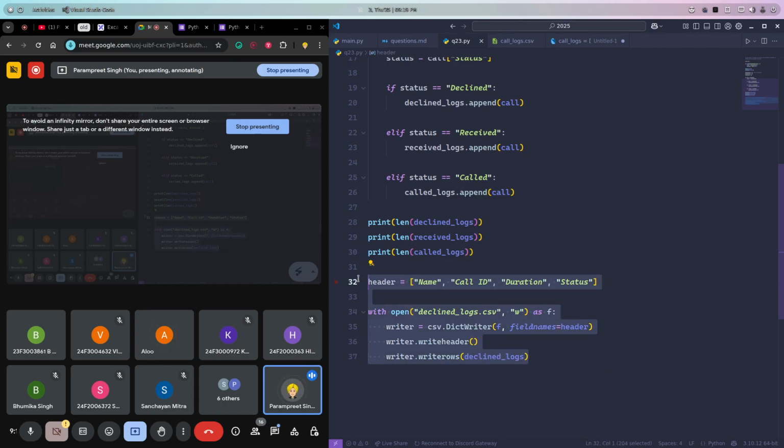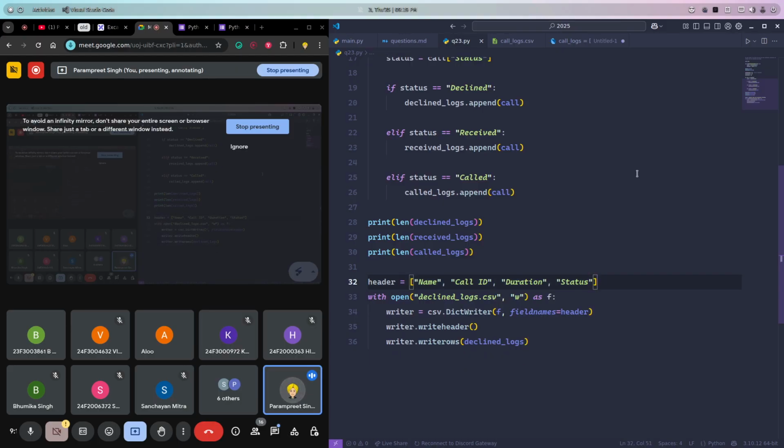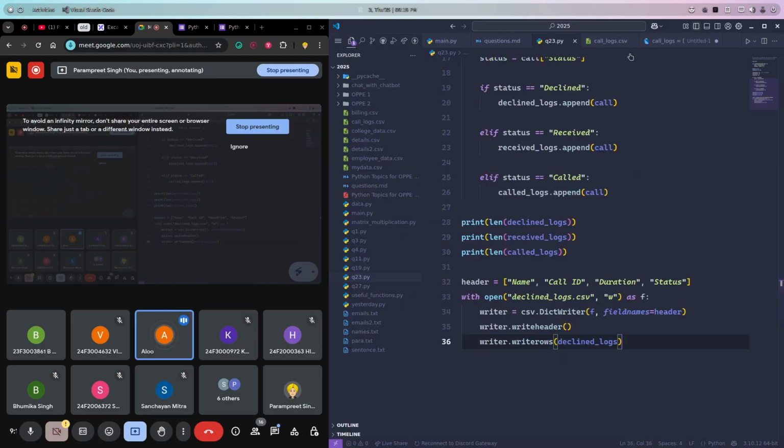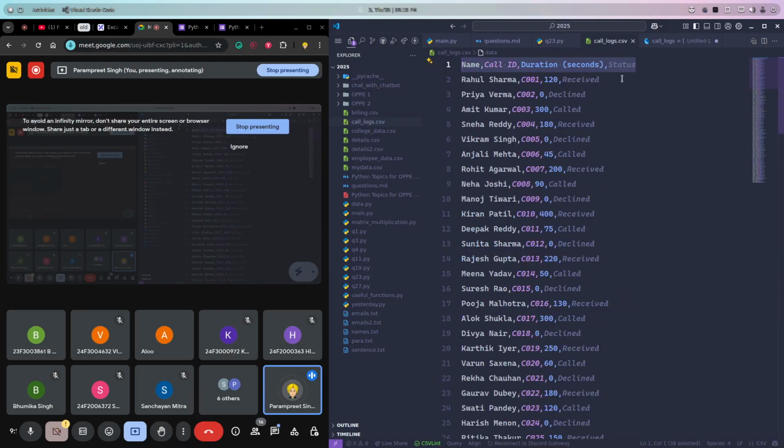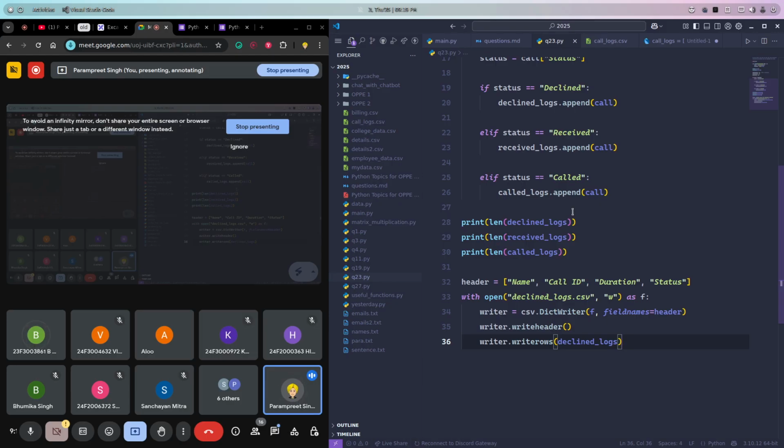These 5 lines of code will create your CSV file. So we should know or remember these built-in functions. These are some basic built-in functions. If you practice even 2 to 3 questions, you will get familiar with this. So can you see any decline.csv file here?